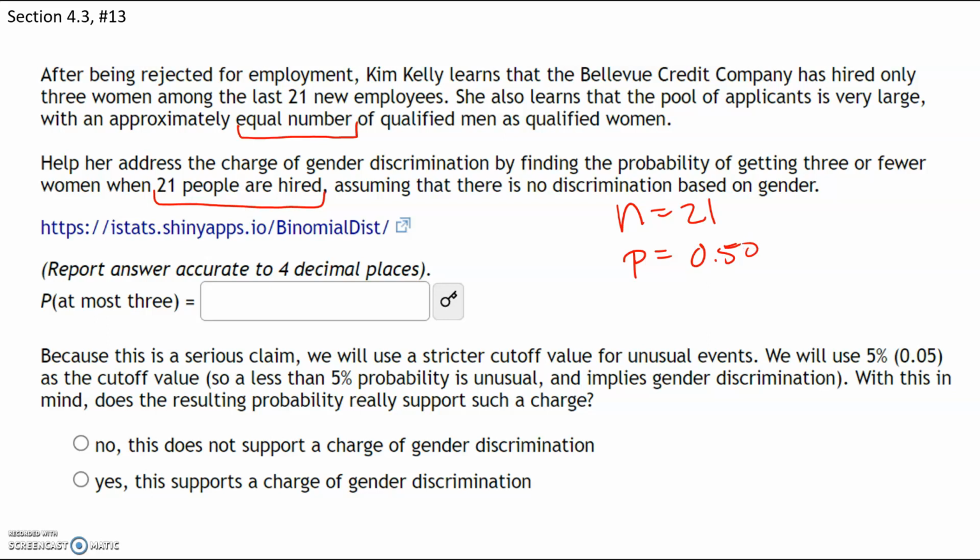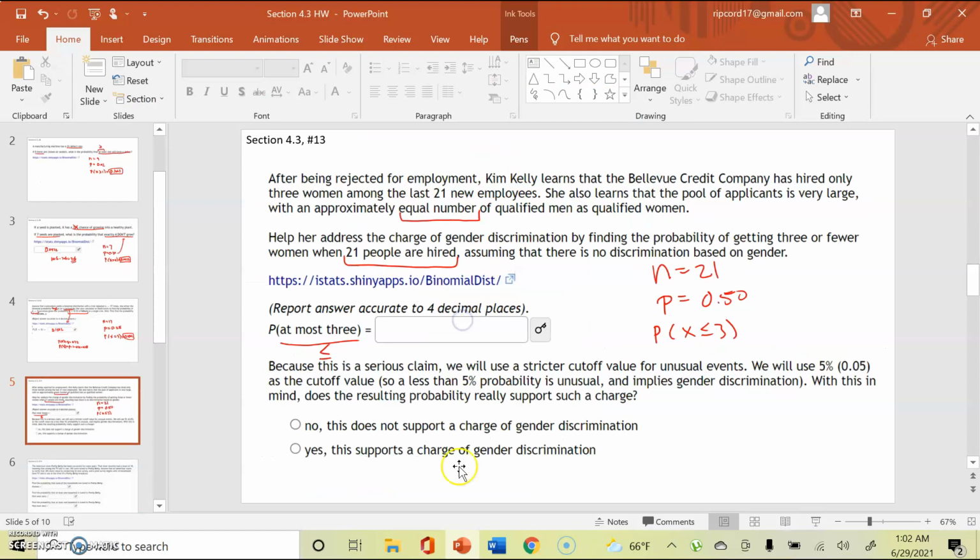Now we want to know the probability that we have at most 3. When you have at most, the inequality is going to be less than or equal to. We want a maximum of 3 women in this case. That's how many were hired. So we want to know the probability that X is less than or equal to 3. Okay, let's click on the binomial distribution calculator, go to our link, and plug these in.